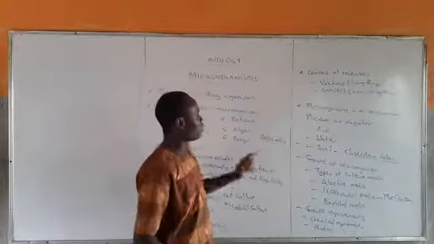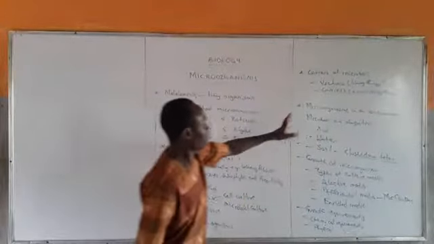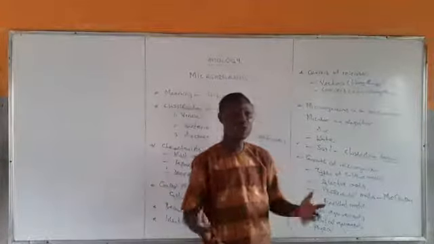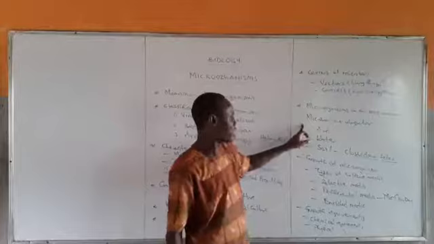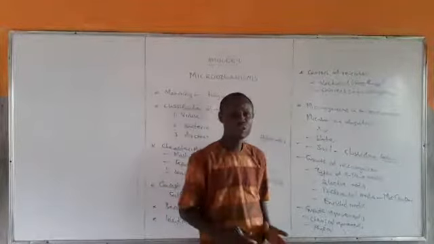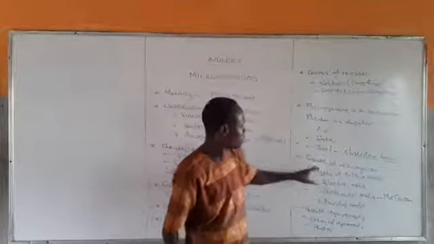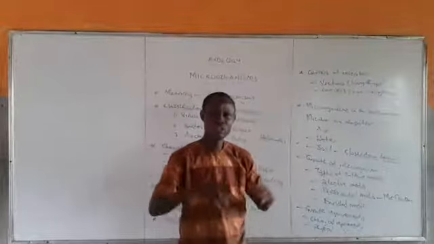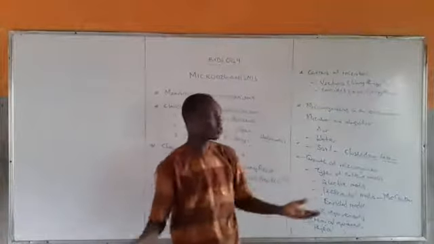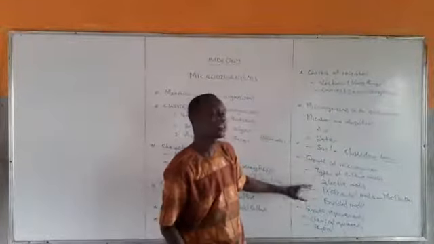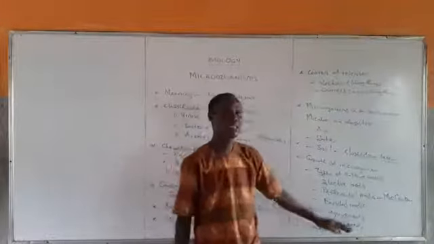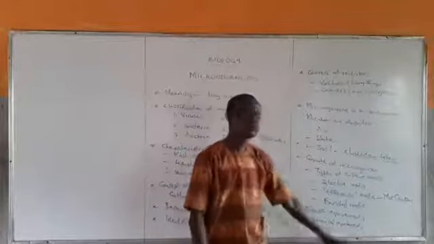Today, we have been able to look at microorganisms in the environment. Microorganisms are everywhere in the environment. You can see them in the air, in the water, they are found in the soil, they are found in our food, etc. We have also mentioned growth of microorganisms. They can be grown in our laboratory using what we call culture media. We have different types of culture media: selective, differential, and enriched media. And at the same time, growth requirements. They need chemical requirements and physical requirements.